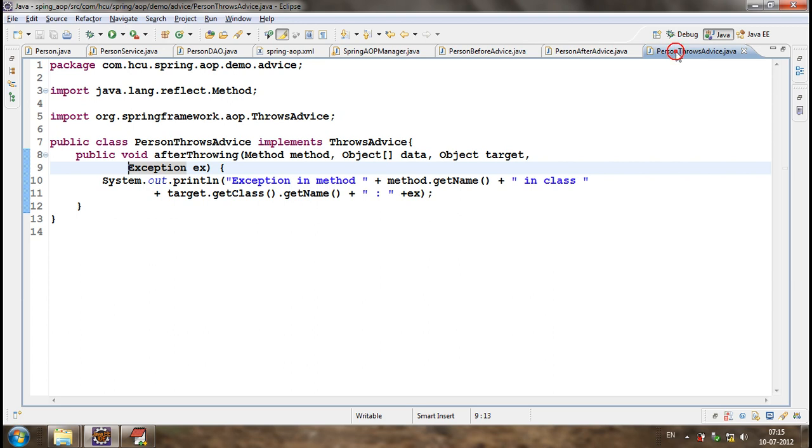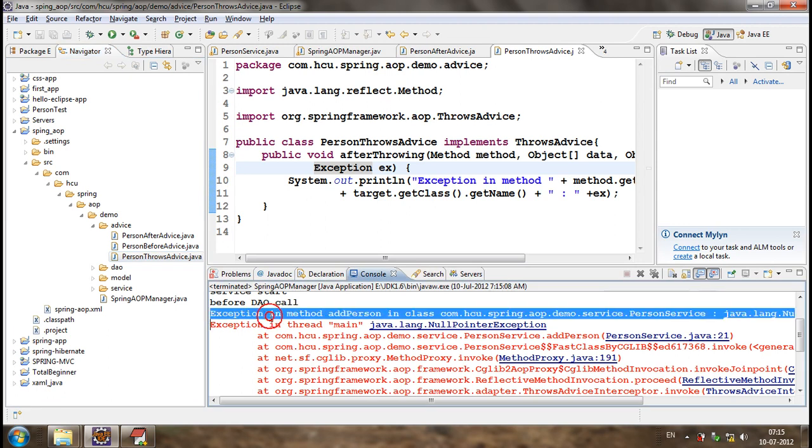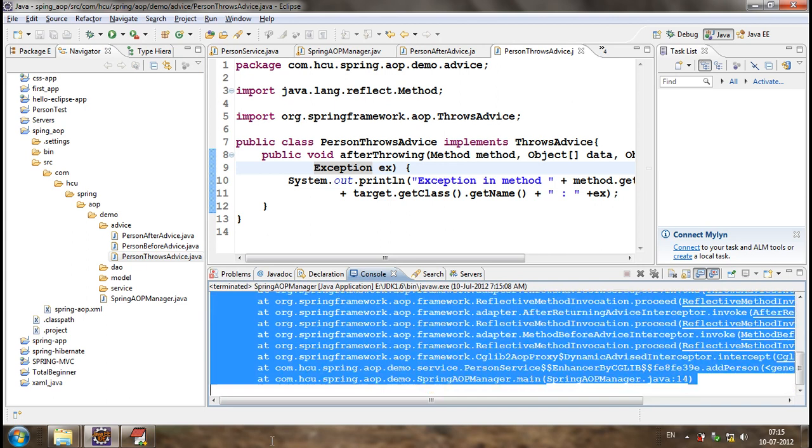Okay. Now this throws advice is called. Great. This is telling that there is an exception in a method, add person, in class person service. So this is a null pointer exception. Whenever an exception is thrown, we can log any message into the log files, in the debug mode, or we can do anything. When the exception is raised, we may want to close any resources.